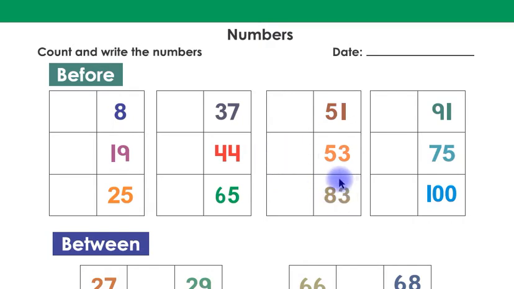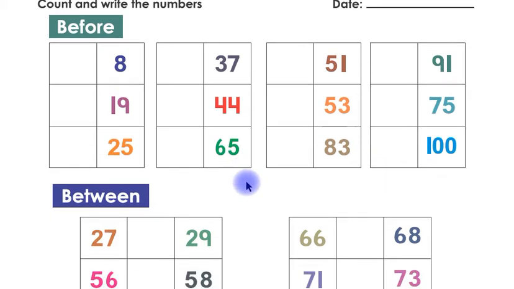What comes before 83? Children, 82. Children, you have to write number 82 here in this box. What comes before 91? Children, 90. You have to write number 90 here in this box. What comes before 75? Children, 74. Children, you have to write number 74 here in this box. What comes before 100? Children, 99. Children, you have to write number 99 here in this box.